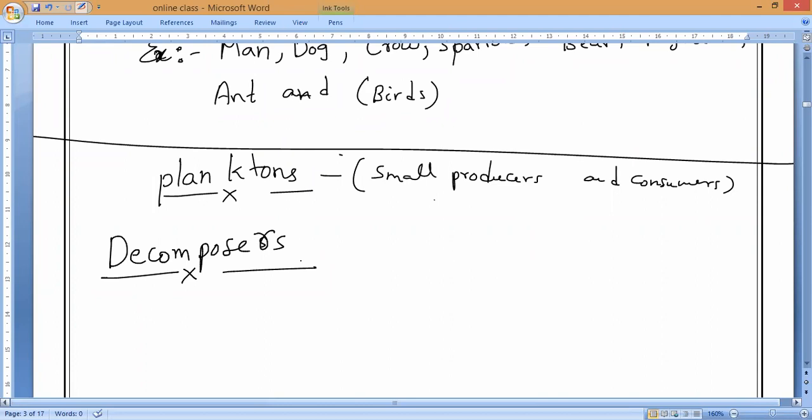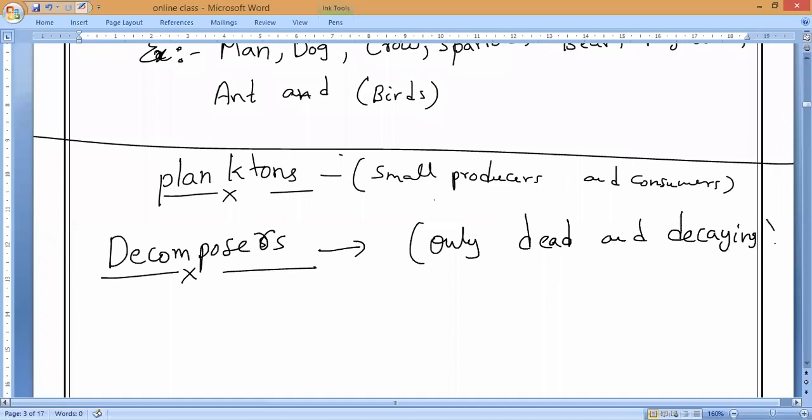which are incapable of producing their own food, and they live on where, guys? These decomposers live only on dead and decaying matter. Do you understand? Dead and decaying matter, and they start rotting these bodies of plants and animals, and they start consuming a special type of food, that is, dead bodies.